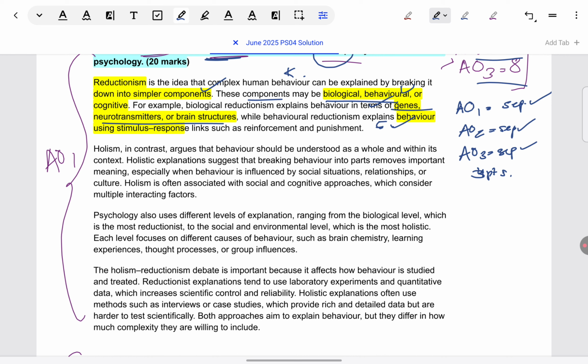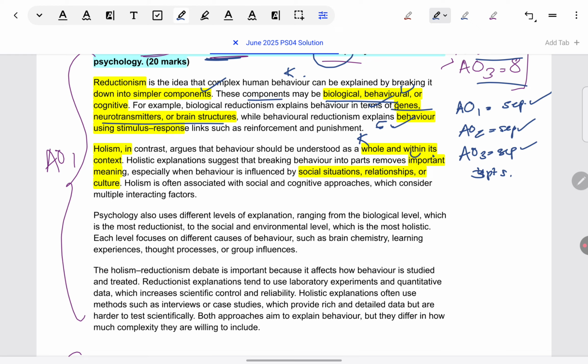Same approach is taken for holism. Definition wise, behavior can be understood as a whole or within context, or you can just say it can be attributed to multiple factors and their combined effect. Understanding is that it can attribute behaviors to social situations, relations, or culture. It means instead of breaking parts down, we keep the important meaning of the broader contextual factors which are determining behavior. So that understanding or explanation is shown here.